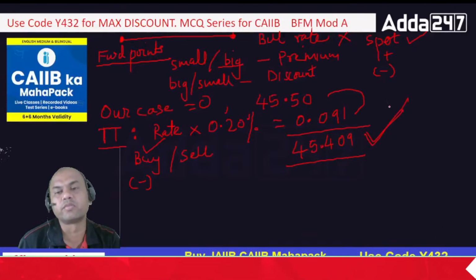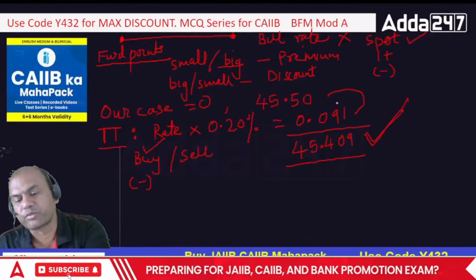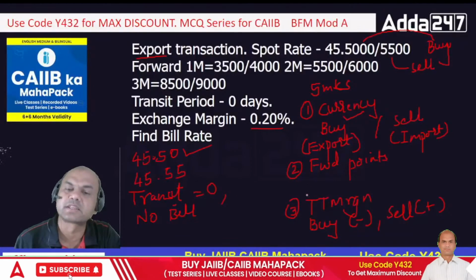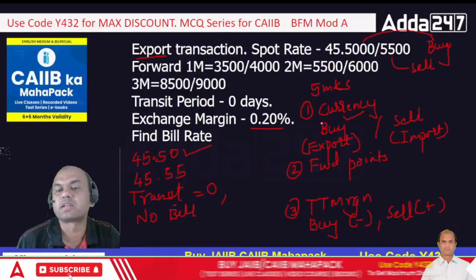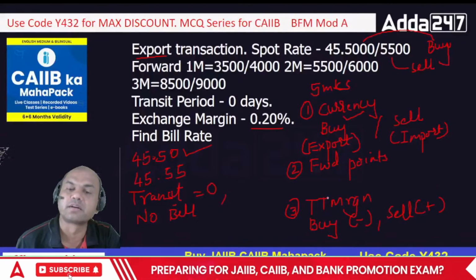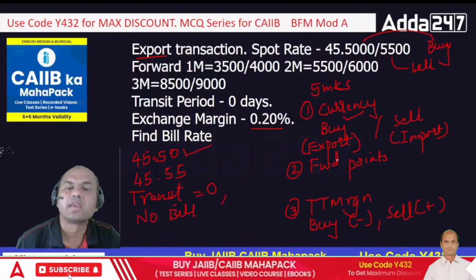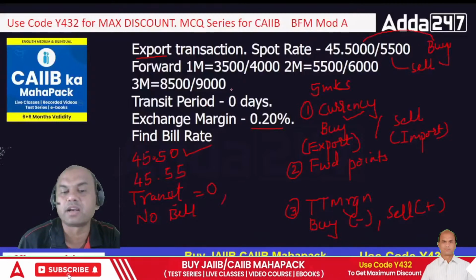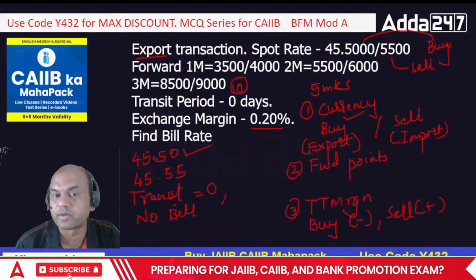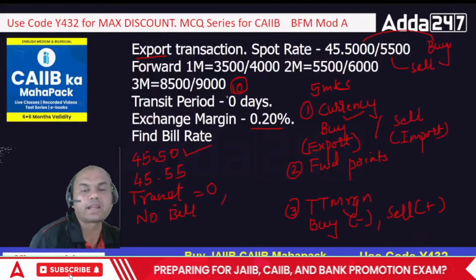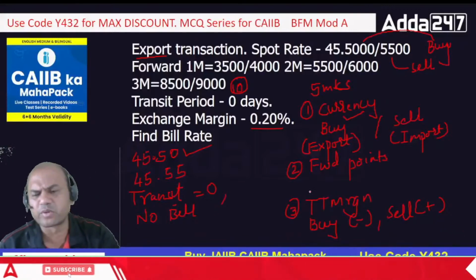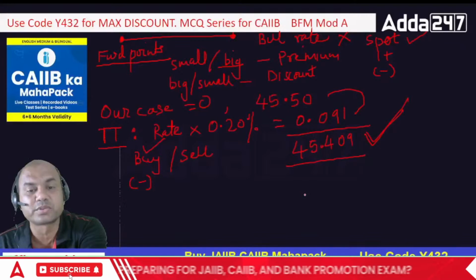So always remember in exam, whatever is given, you have to follow these 3 steps. First, decide whether the currency is to be bought or sold. Second, decide on the forward points, and third, decide on the TT margin. If this transit period would have been 10 days, let's say, I'll give you an example. Shall I do it separately? Because otherwise you'll get confused over here.